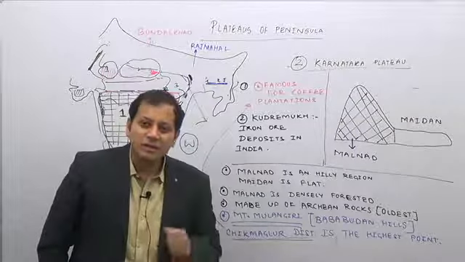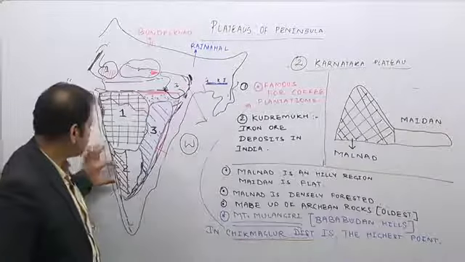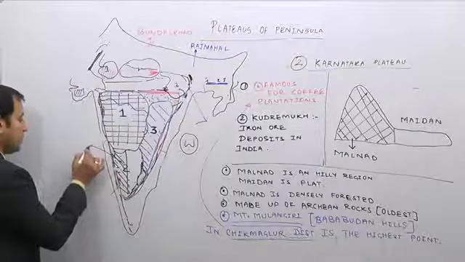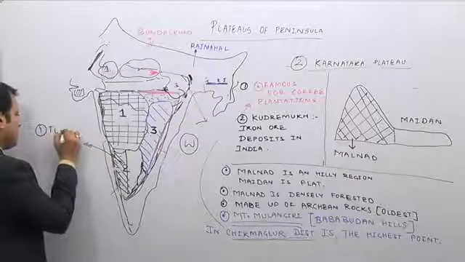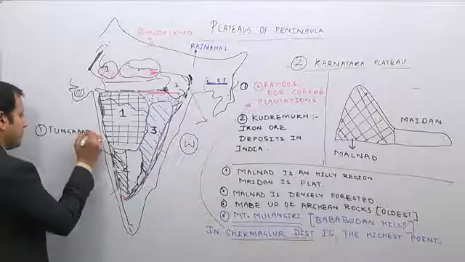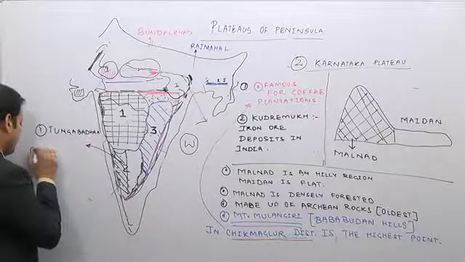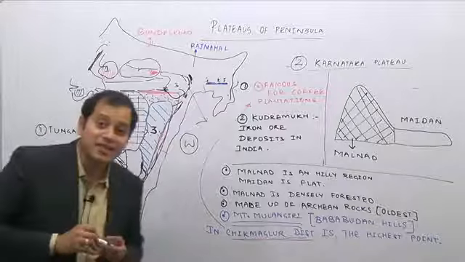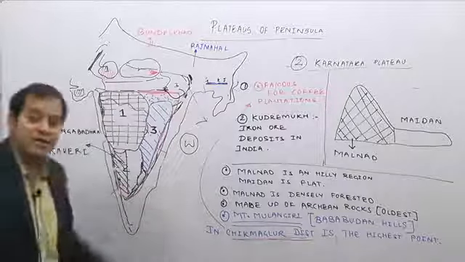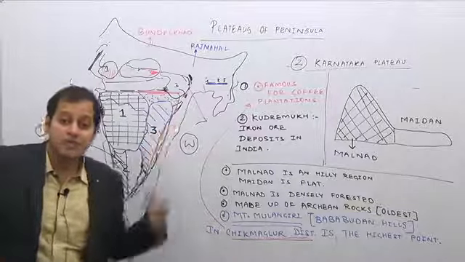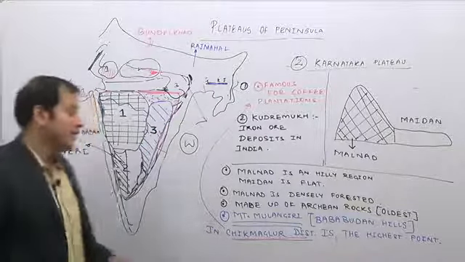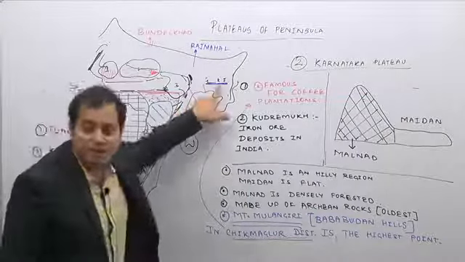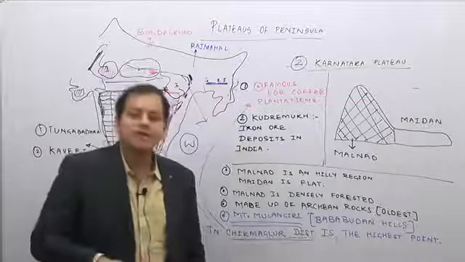Now what about the rivers which flow through this region? The two important rivers in the Karnataka Plateau region are the river Tungabhadra and the river Kaveri. In fact, remember, river Kaveri originates in the Karnataka Plateau region and then enters the Tamil Nadu plains making a waterfall. So I will stop here, and what remains is the Telangana and the Meghalaya Plateau region, which I will discuss in the next lecture.